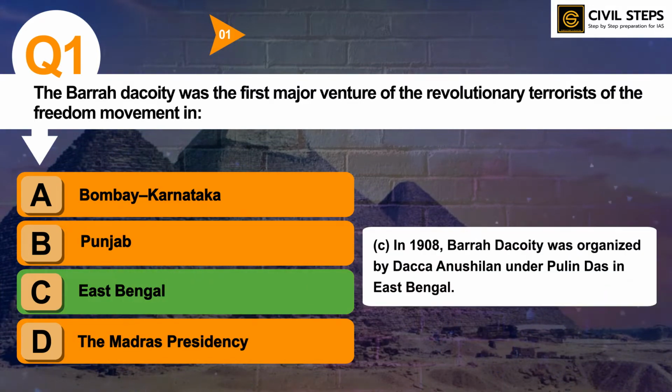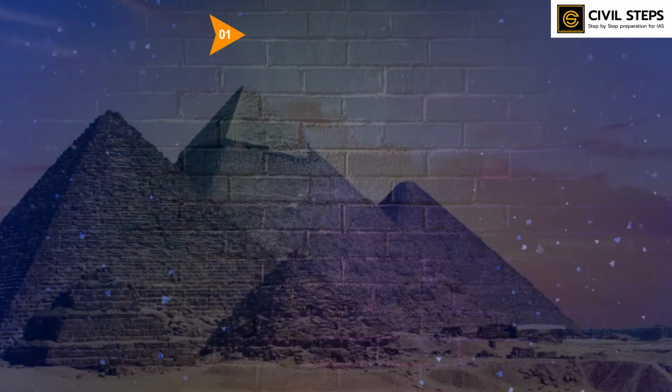In 1908, the Bara Dakoti was organized by Dhaka Anushilan under Pulin Das in East Bengal. So the theme of revolutionary movements is extremely important from the UPSC prelims exam point of view. You should prepare the revolutionary activities that took place in modern Indian history. This question can be repeated in the upcoming prelims examination. So let us now discuss question number two.